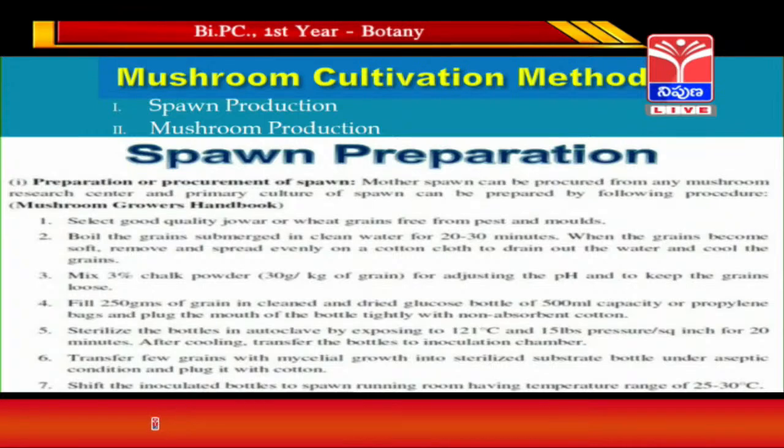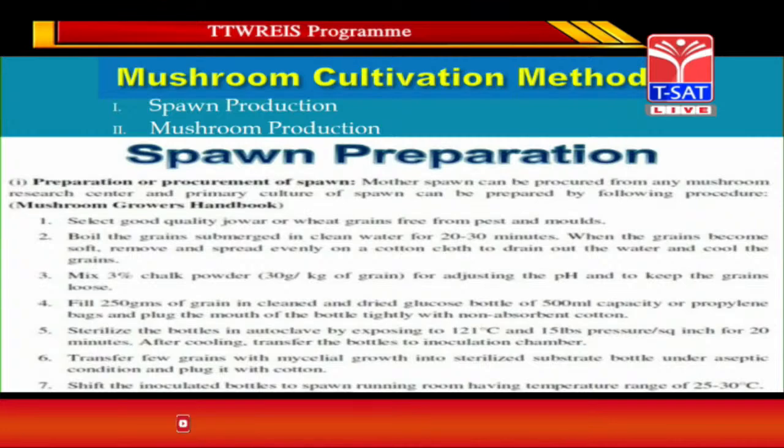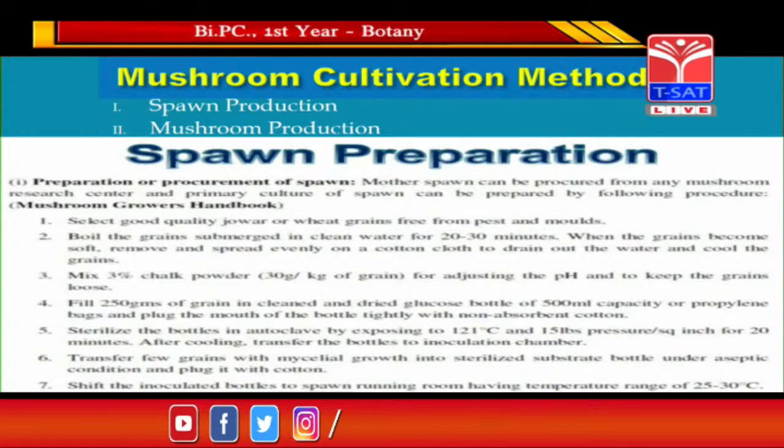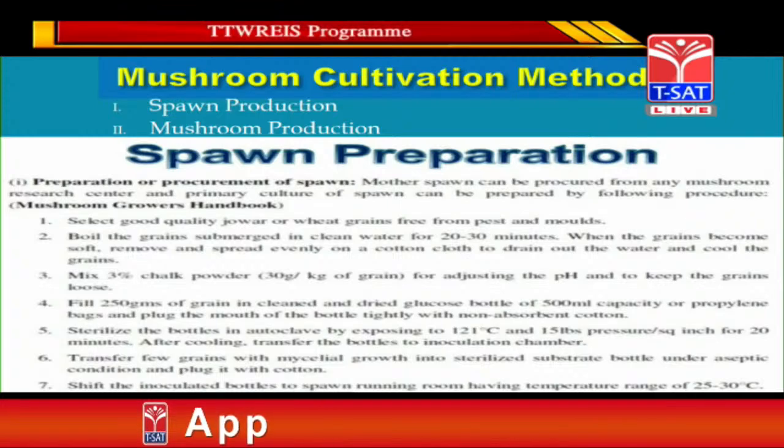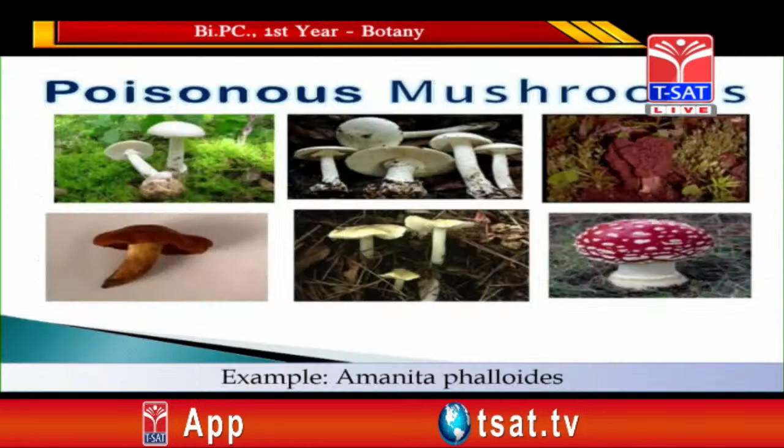After this, mix 3% chalk powder with the grain, to adjust the pH value and to keep the grains loose, and fill 250 grams of grains in a cleaned and dried glucose bottle of 500 ml capacity or polypropylene bags, and plug the mouth of the bottle lightly with non-absorbent cotton.